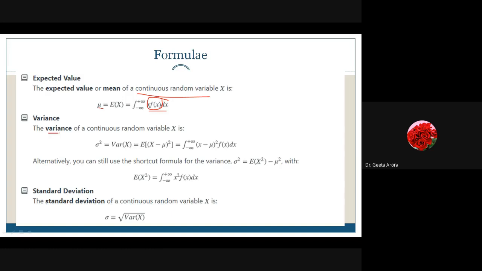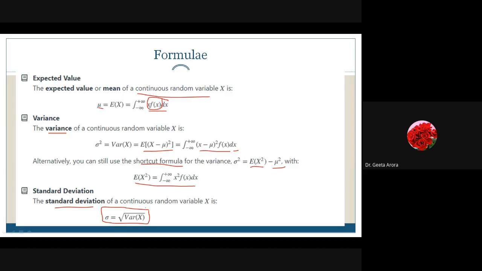If we talk about the variance, there we have taken this formula, which is still the same, but here we have to take the integral again from minus infinity to infinity of (x minus mu) whole square f(x) dx. And the shortcut or alternative formula is still here, that the variance is given by E(x²) minus (E(x))², since mu is E(x), or some authors directly write E(x) whole square. And this is how you can calculate E(x²): the integral from minus infinity to infinity of x² f(x) dx. And we know standard deviation is just the square root of variance, so no formula changes there.